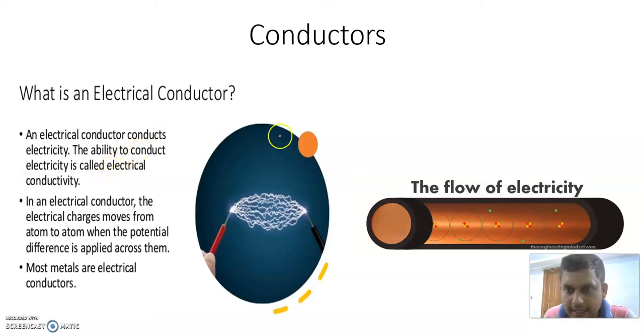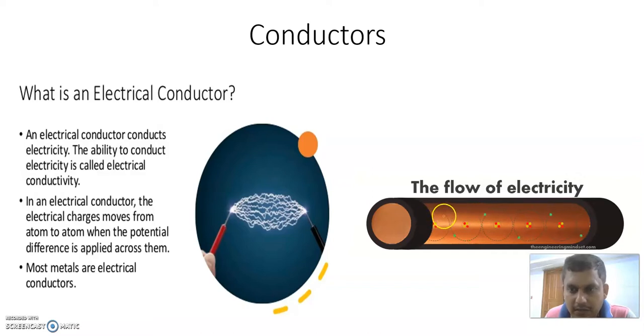We know in any conductor, suppose this is a piece of conductor, any metal, there are more free electrons revolving around the orbit. From this diagram we can observe that these are the free electrons which are moving around the orbits.